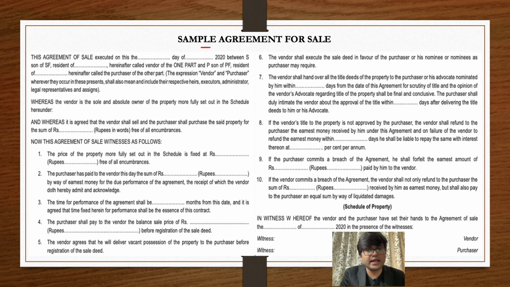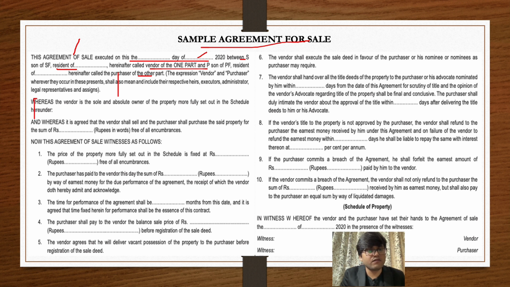This was the sale agreement that we were discussing earlier as well. You can see this is an agreement for sale. This is the title, made on this particular date. This is the time and place, between Mr. S and the other party. This is the description of the parties. Till here they have given the description of the parties.